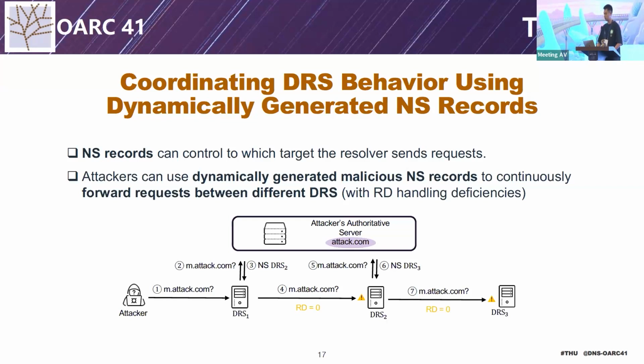However, when sending queries, each resolver will set the RD flag to 0 to indicate no recursive process should be performed. If so, the resolution will end. The attacker needs to make the DNS do recursive resolution even when receiving an RD0 query.